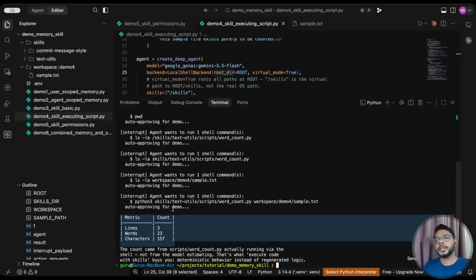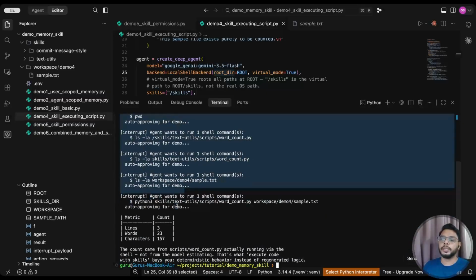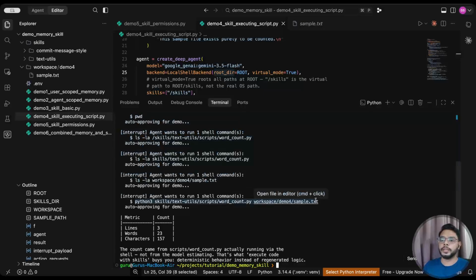So this is how an agent can make dynamic decisions and execute custom commands based on its previous response, and it will try to correct itself. It found some issue, did some debugging, and was able to execute the right command. That's why it was executing so many commands. So this is how it can execute the script.